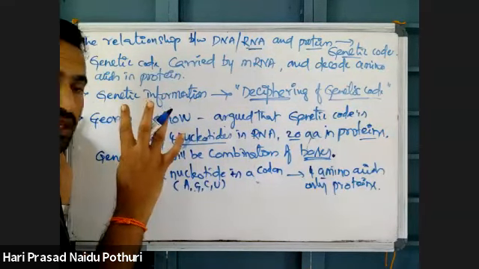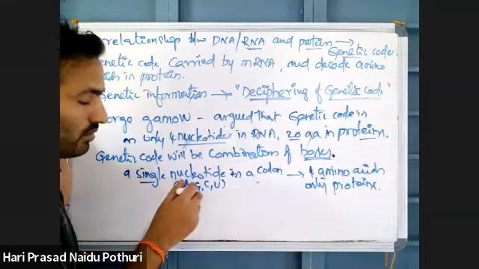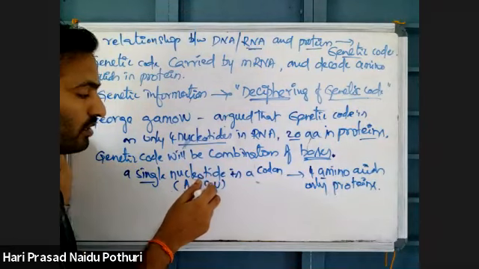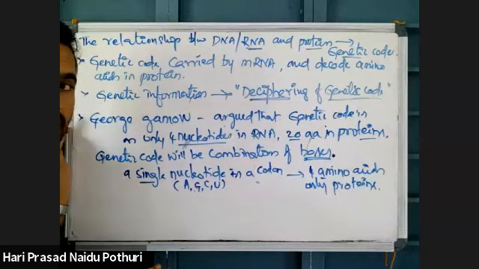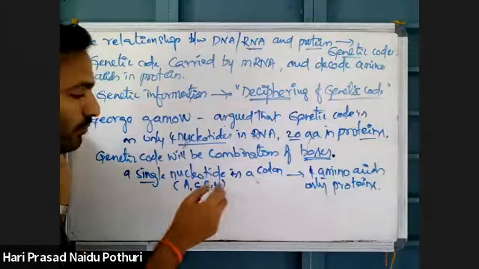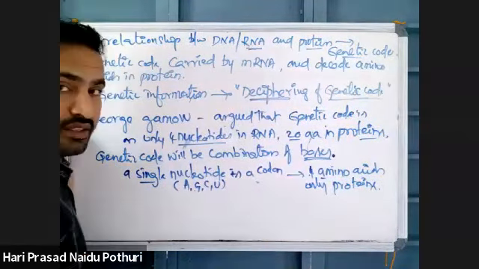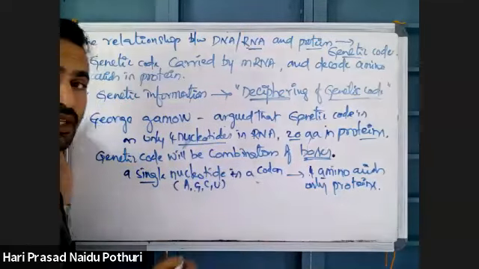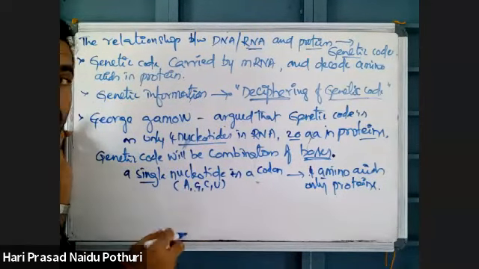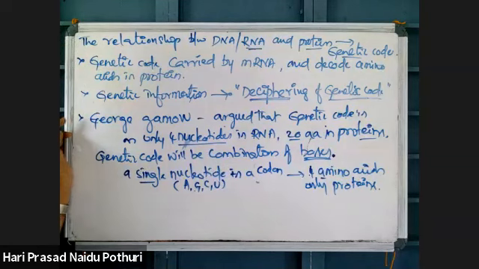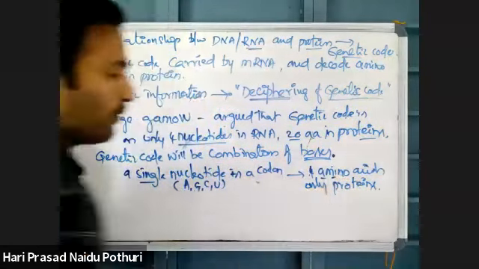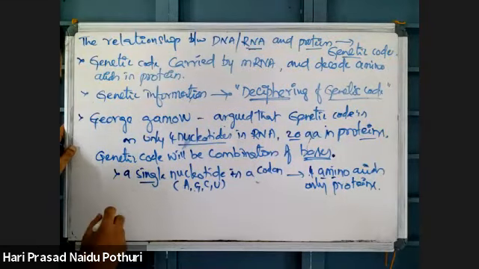What are the 4 codons? A is one codon, G is one codon, C is one codon, U is one codon. Each will decode into 1 amino acid. Only 4 amino acids are possible in the protein, so this is not possible.